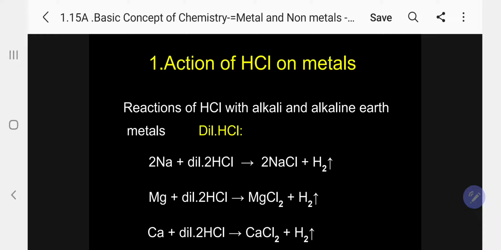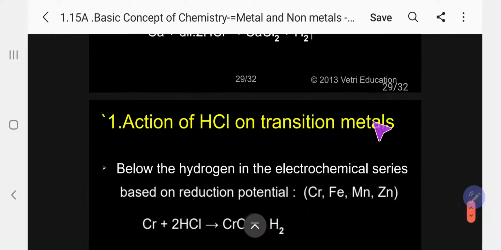metals, reactions of HCl with alkali and alkaline earth metals, I will discuss here. Kindly follow. The first case, sodium with dilute acid gives sodium chloride, hydrogen liberated. Magnesium, second group, the calcium, second group, alkaline earth metals, same thing, they produce hydrogen and the corresponding halide, magnesium chloride and calcium chloride. So both will behave the same way.